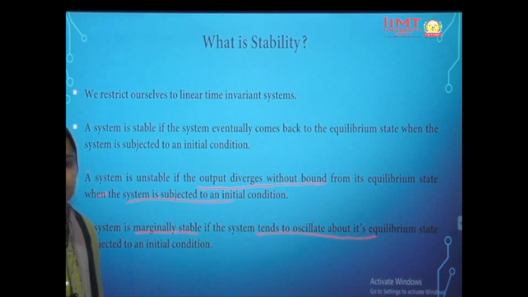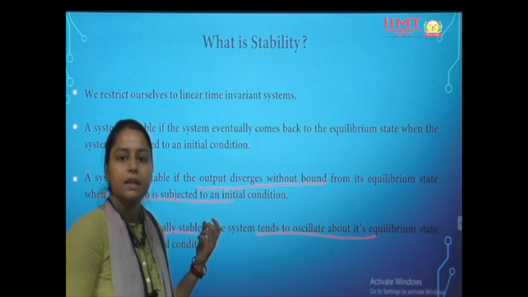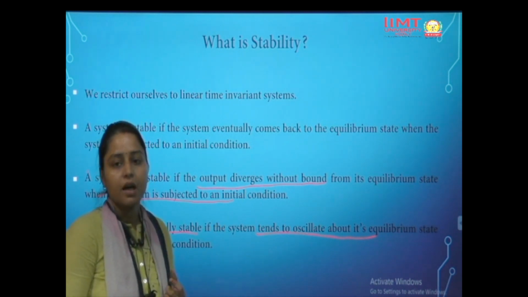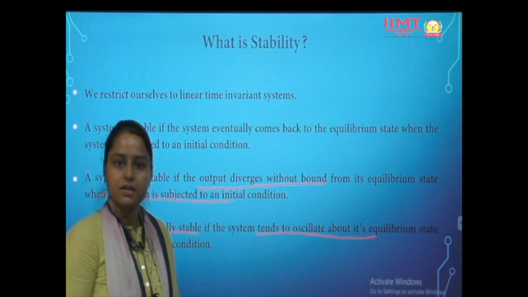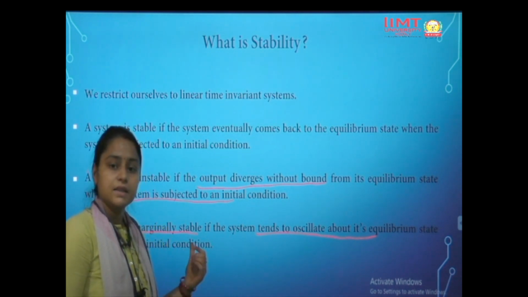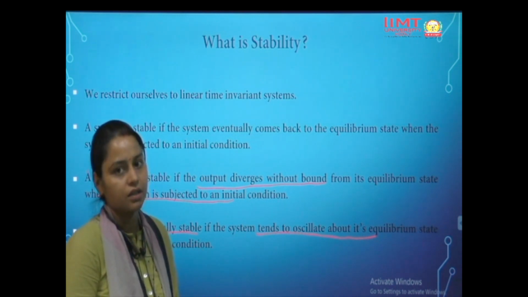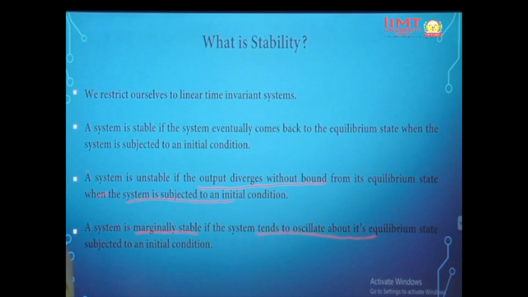So we have three conditions. One is the system is completely stable when it gains back its normal condition. Other is unstable: the system becomes unstable if it does not come back into its normal condition. And the third one is marginally stable. If it oscillates around its normal condition, then it is called a marginally stable system.